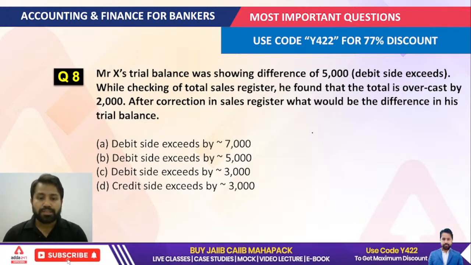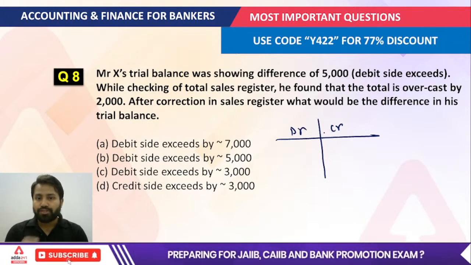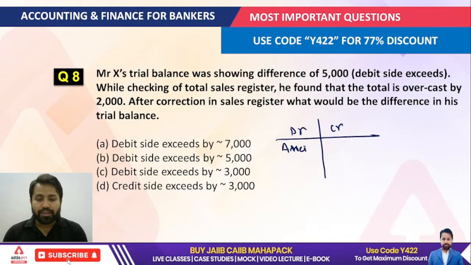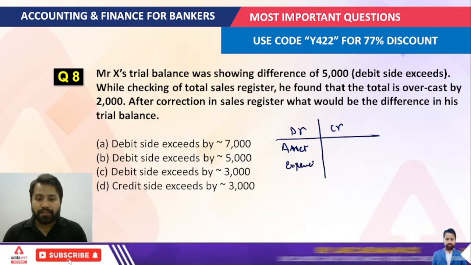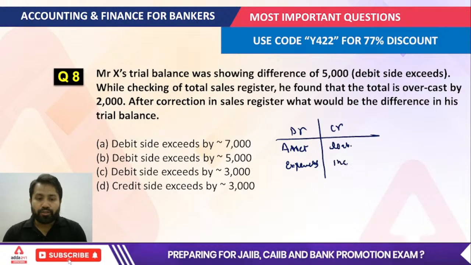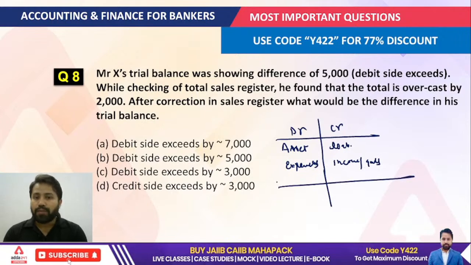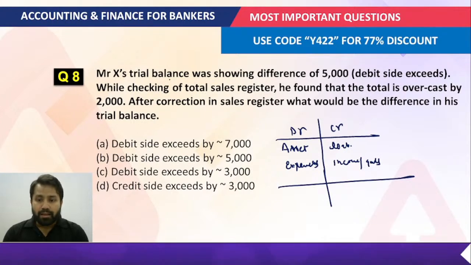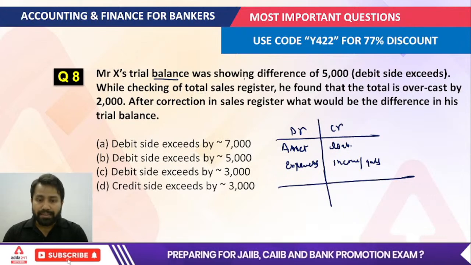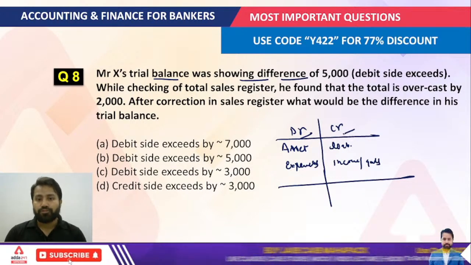Look, whenever we're talking about the trial balance, you have to stick with your concept. On the debit side we keep the assets and the expenses, and on the credit side we keep the liabilities, income and gains. Now the very important thing to understand: Mr. X's trial balance is showing a difference of 5,000. That means the debit and credit sides are showing a difference of 5,000 rupees.